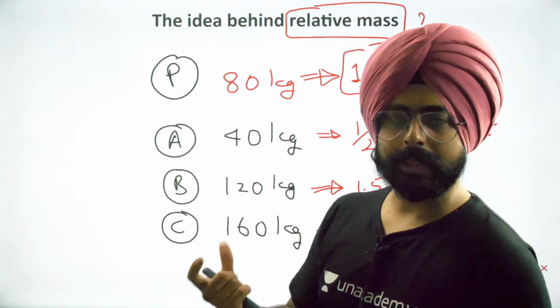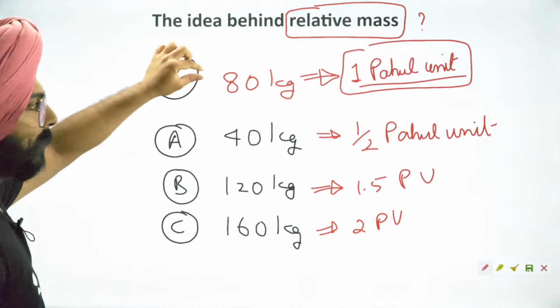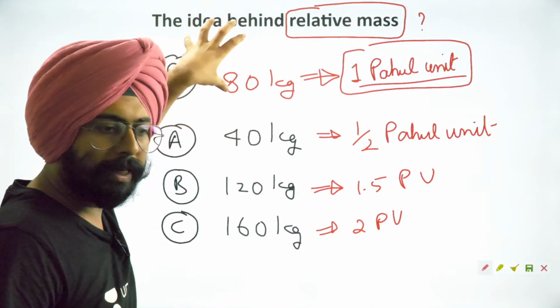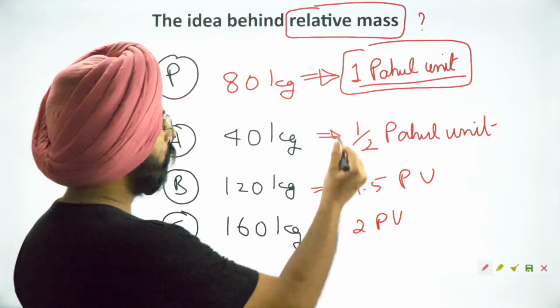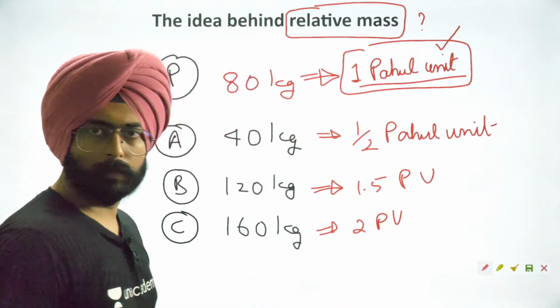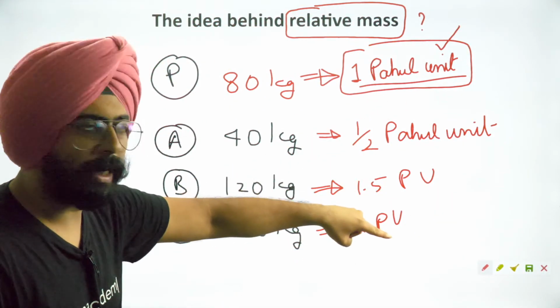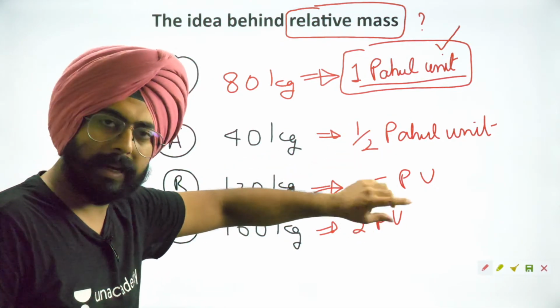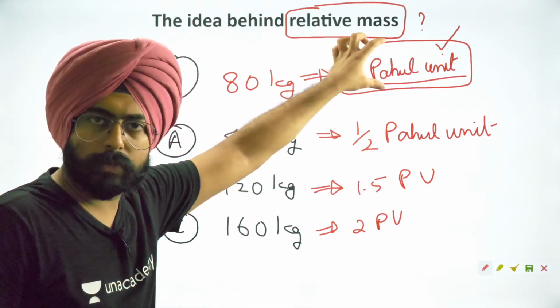What I've done is I have taken one of these quantities and made that the new normal. Now every other mass that I am naming is relative to this mass, isn't it?